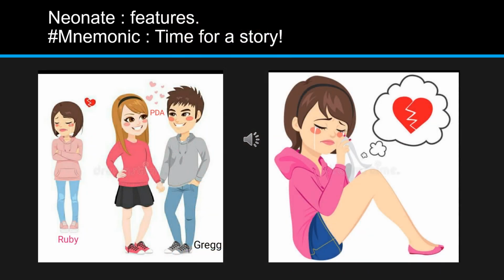Now, to remember the features of neonatal rubella infection, that is congenital rubella syndrome, I'll tell you a story and you have to follow the characters as I'll show you. In first image, you can see there is a girl whose name is Ruby, and there is a boy whose name is Gregg, and he is holding hands with another girl. So the story is like there is a girl named Ruby and she had a boyfriend whose name was Gregg. But one day she sees Gregg doing public display of affection, that is PDA, with someone else, and this breaks her heart, and she is heartbroken and everything, and she goes in the corner and she starts crying, and because of that crying,